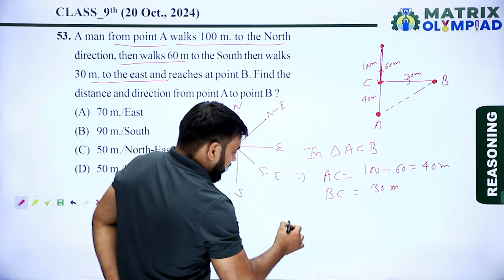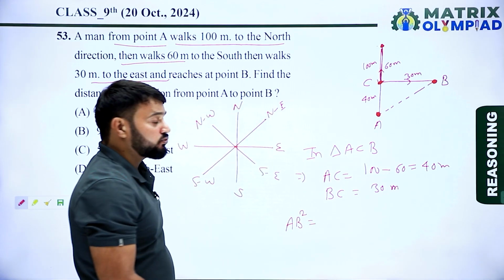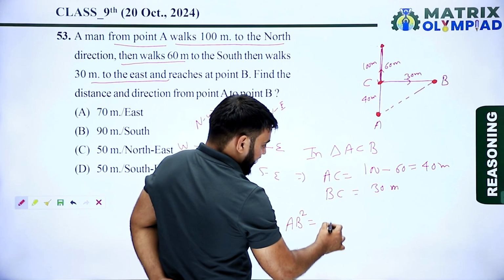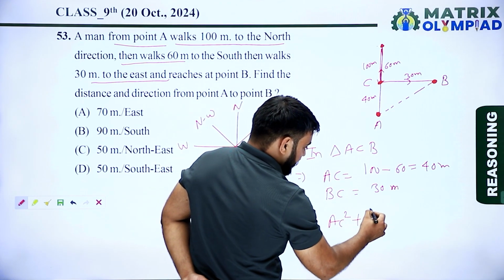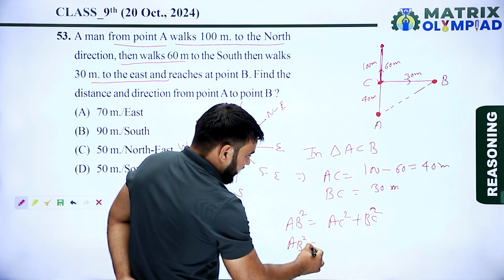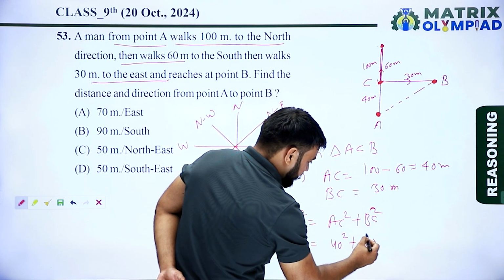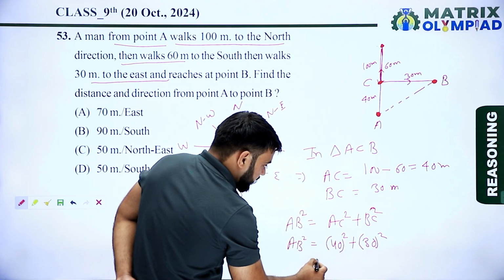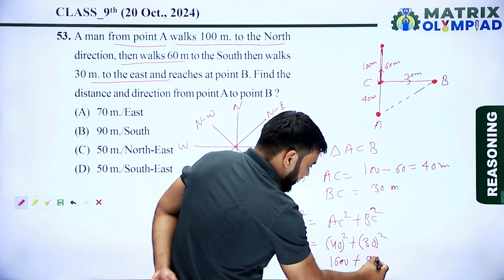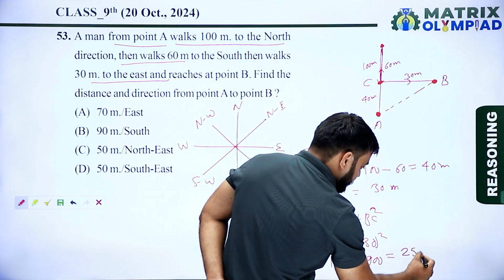Now according to the Pythagoras theorem, hypotenuse square is equal to perpendicular square plus base square. So hypotenuse AB square is equal to AC square plus BC square. So AB square is equal to 40 square plus 30 square. 40 square is 1600, plus 30 square is 900. 1600 plus 900 is 2500.